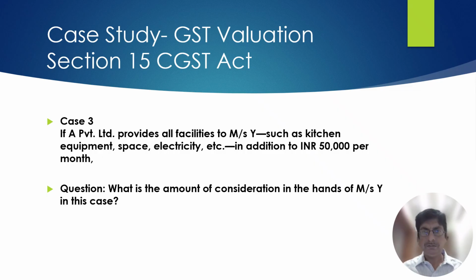This is not agreed. What is agreed? That I will pay you 50,000 rupees. It is not linked to per plate. Therefore, on this 50,000 rupees, GST is not payable. Plus, the notional value is not to be added in the transaction value for providing the facility of floor, electricity, space, table, chairs, etc.